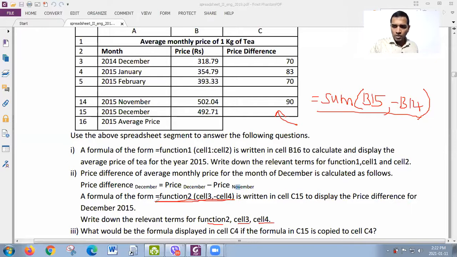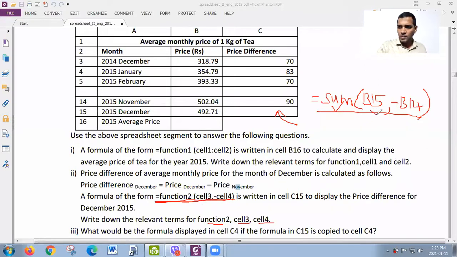But now take a look at the format. Let's check whether that format is similar to our function. So function 2, yes, I have written a function. Function 2 means the function name. In the previous question they put function 1, that's why they use function 2 here. Then they expect a cell address, that is cell 3.